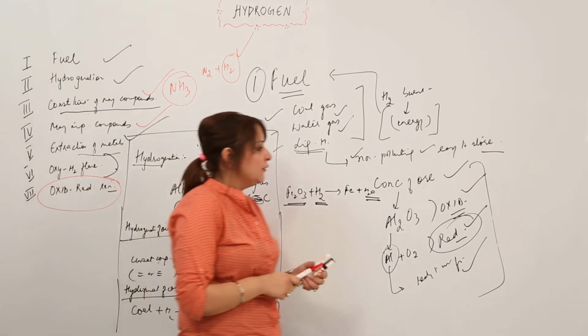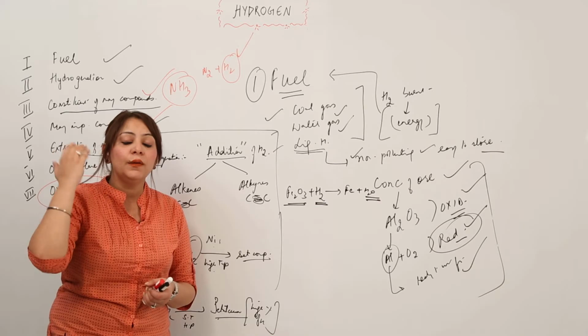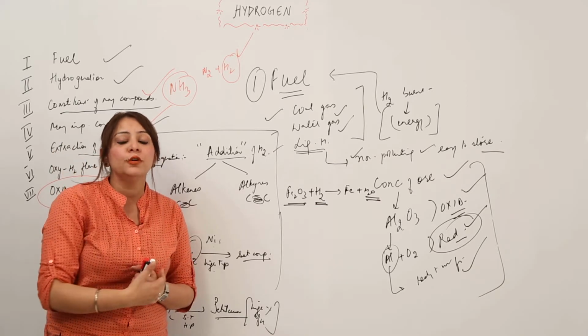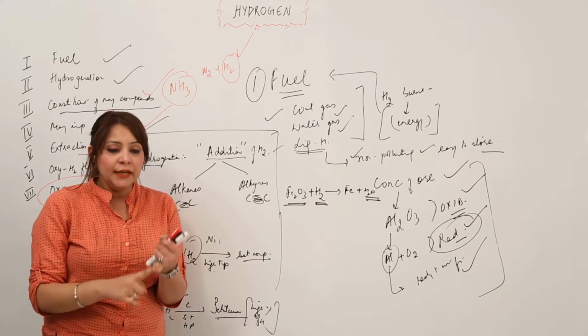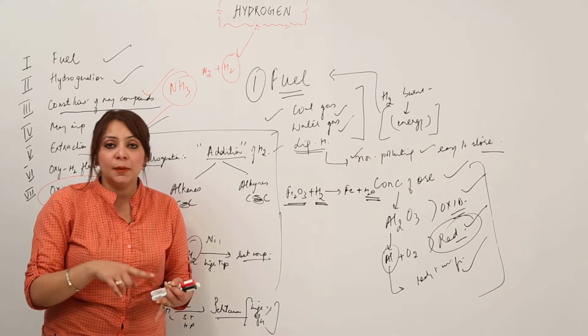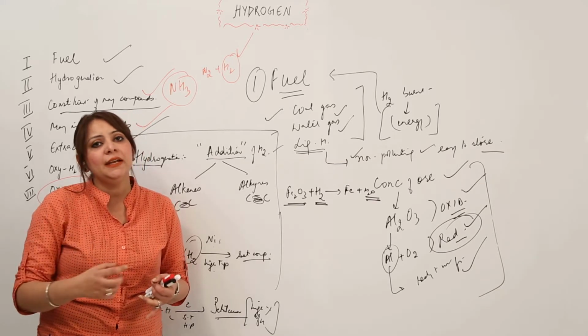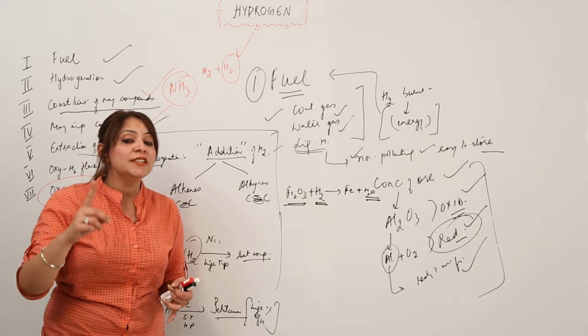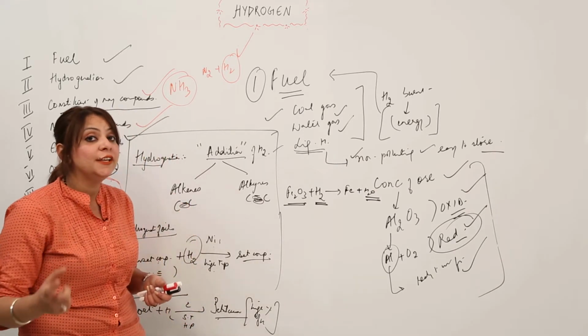As I told you, when we did addition, there are many reactions, and we covered in chemistry before that we have many kinds of chemical reactions: combination, decomposition, displacement, double decomposition, neutralization, precipitation. There are many reactions, and in that we studied the redox reaction as well, which is the combination of reduction and oxidation.